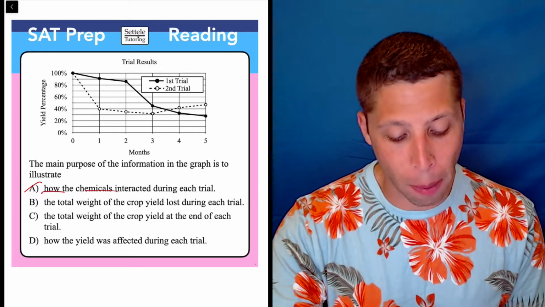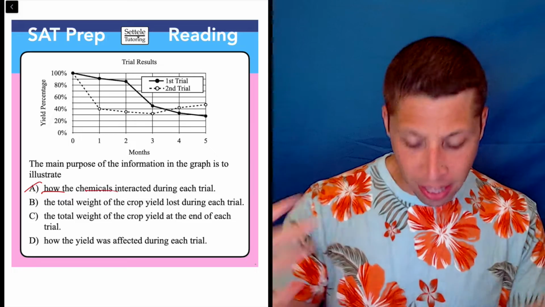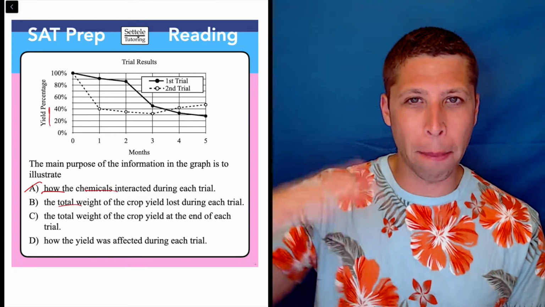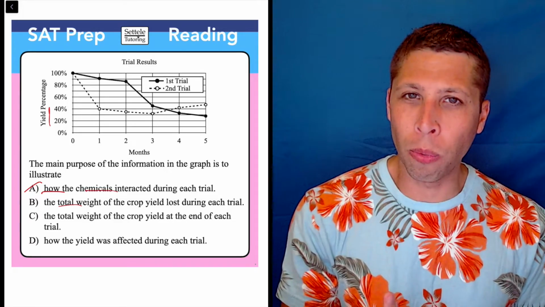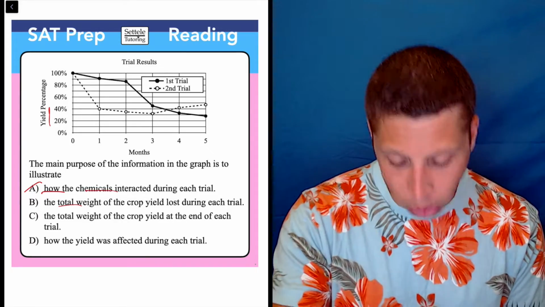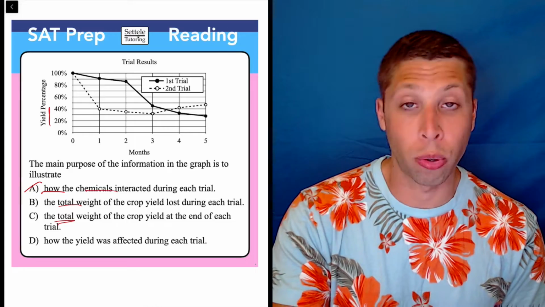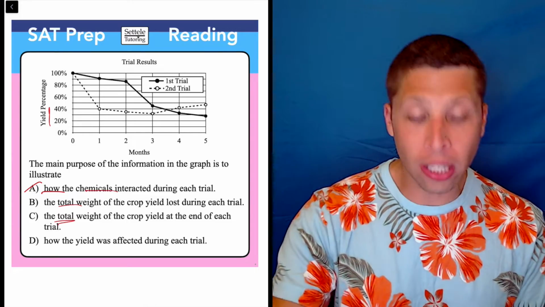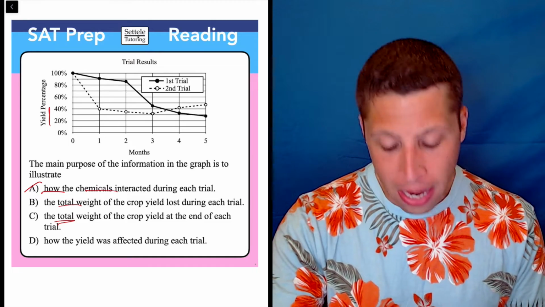The total weight of the crop yield lost during each trial. We see that the yield is definitely important, but the word total scares me, right? This seems to be happening over several months. So what's the total? I don't know. I don't see the total anywhere on here, which is also going to hurt me with choice C, the total weight of the crop yield at the end of each trial. I don't really know. Again, that sounds very similar to choice B, but look at choice D.